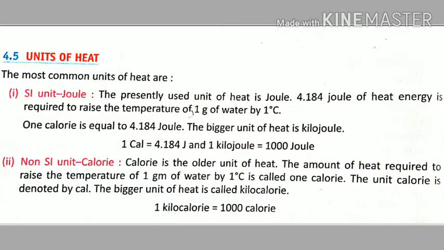The next topic is units of heat. There are two main famous units. The SI unit, meaning the presently used unit of heat, is the joule; heat is measured in joules. 4.184 joules of heat energy is required to raise the temperature of 1 gram of water by 1 degree centigrade, meaning 4.184 joules of energy is required to increase the temperature of 1 gram of water by 1 degree Celsius. 1 calorie is equal to 4.18 joules.